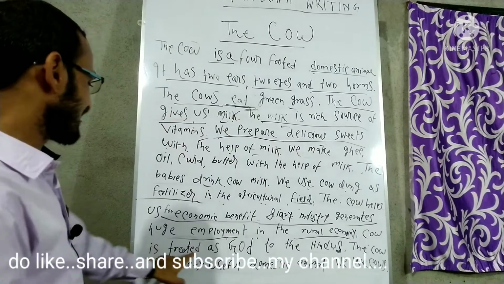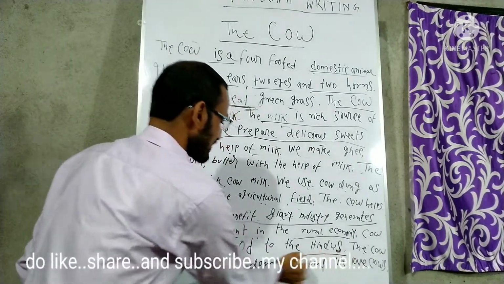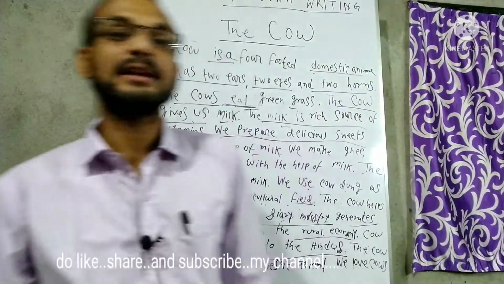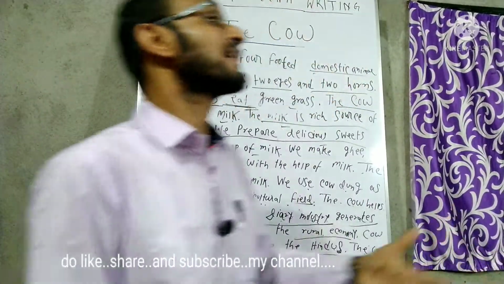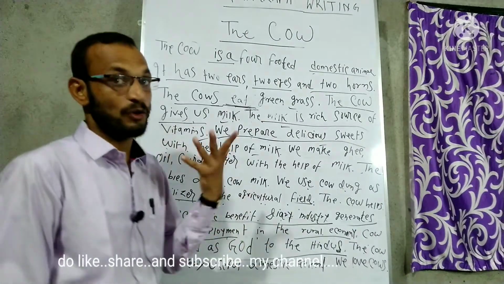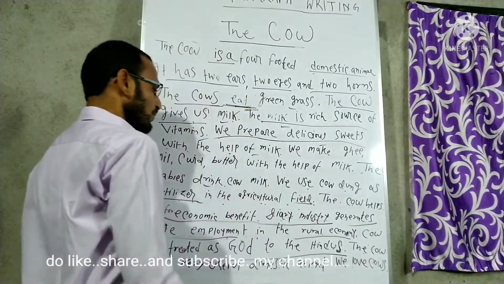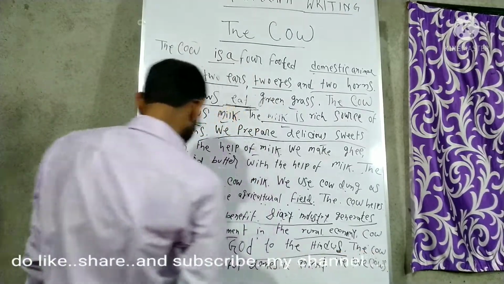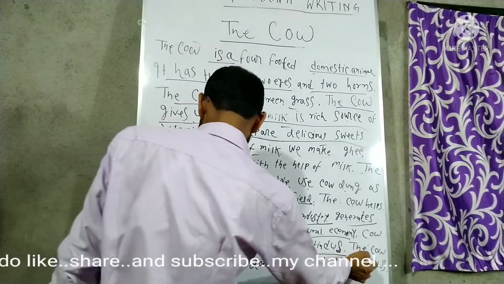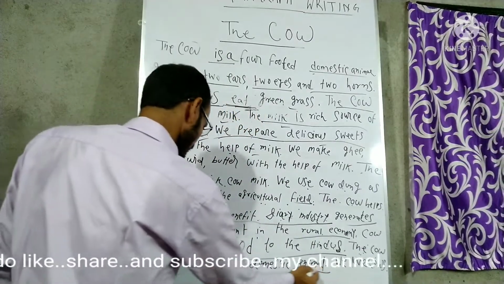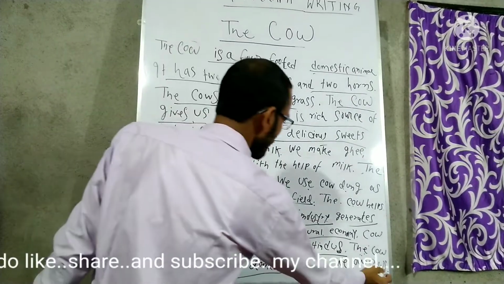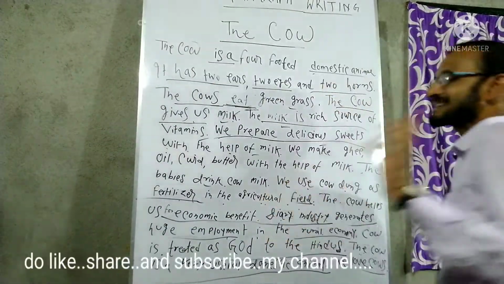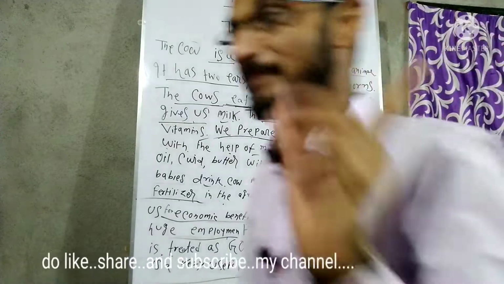Next sentence, the cow is treated as God by the Hindus. Very important sentence, got it? Because particularly in the Indian perspective, we are treating the cow as our God, right? So, for religious reasons, okay. So, the cow is treated as God. I already mentioned that. The cow is a very useful domestic animal. I already repeated that sentence. And next, we love cows. So in that sentence, I am using simple tense in present form.